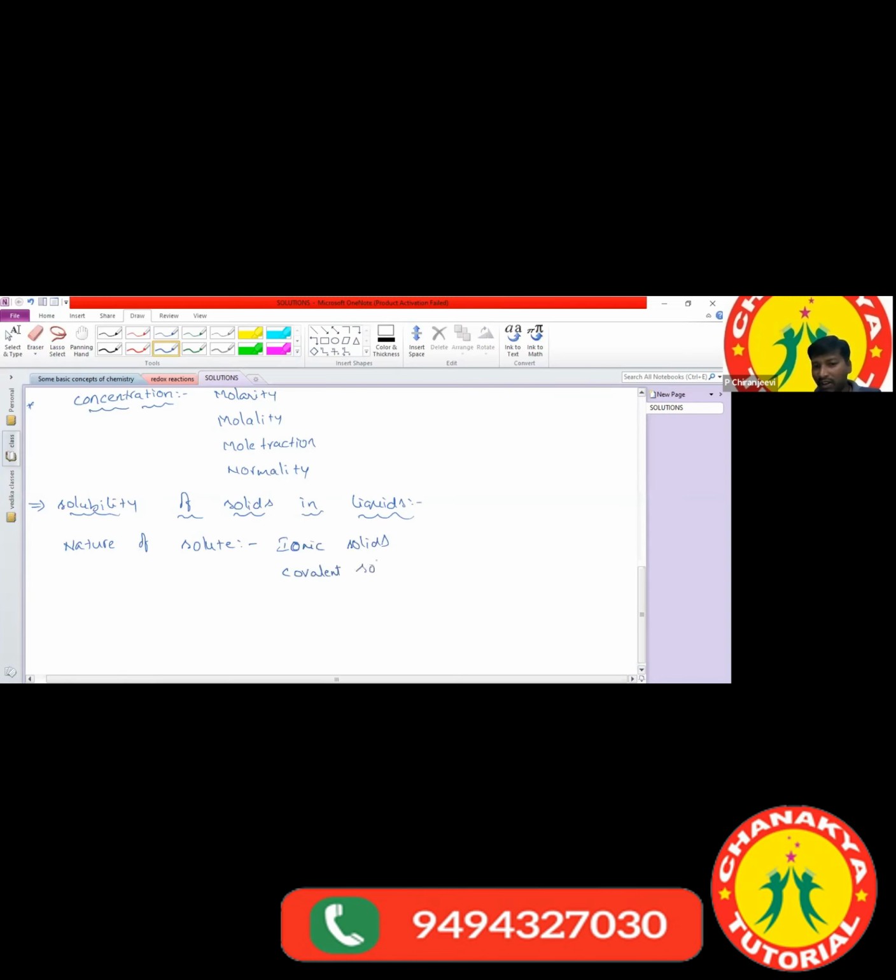So we have different types of solids: ionic solids and covalent solids. Ionic solids are highly soluble in polar solvents.